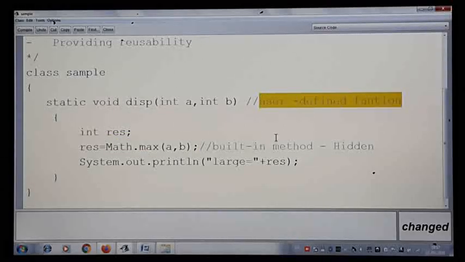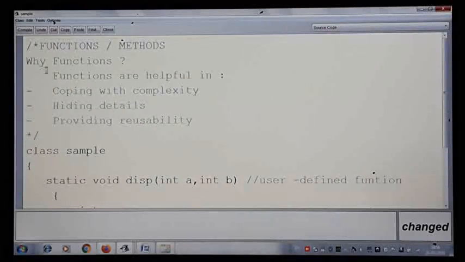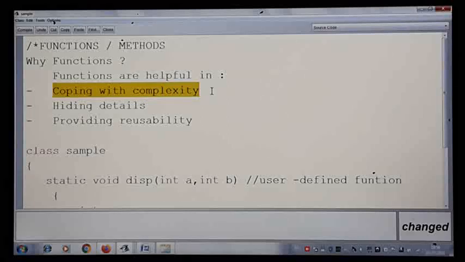Like a built-in function, you create your own set of functions and share them with your friends by giving only the function, how exactly it can be called, with what value, and what is the type of the answer you get. That particular line, what we call it, I'll come to that in a short while. So let us recall what is the use of functions. As I said, the very first point is to cope with the complexity. When you have a large program, we divide it into different modules so that the program becomes very simple to understand and easy to analyze. For that reason we go with the very first one.